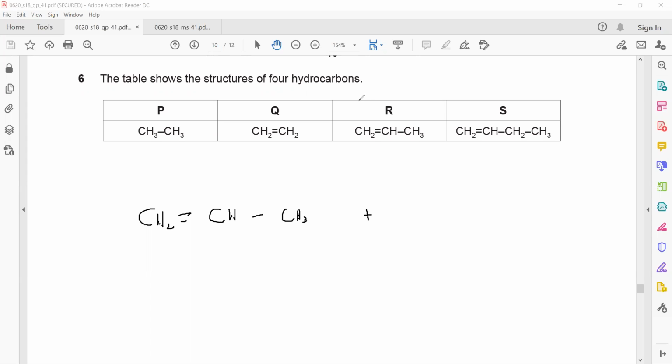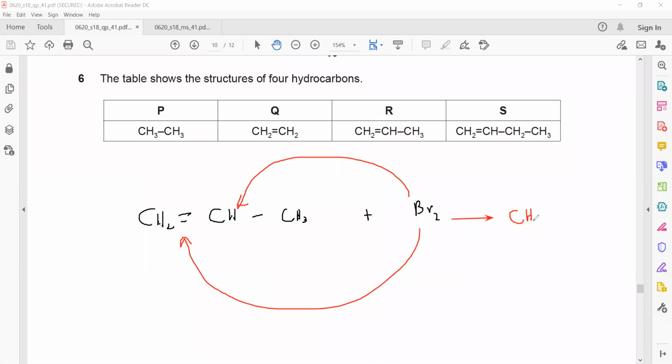HCl was there in the previous example because chlorine is group 7 and hydrogen is plus 1. So here, CH2=CH-CH3 plus Br2. What happens? The double bond will break. As the double bond breaks, one bromine adds to the first carbon and the second bromine adds to the second carbon. The final product does not have a double bond; it will turn into a single bond. So it will be CH2Br, then CHBr, and then CH3.